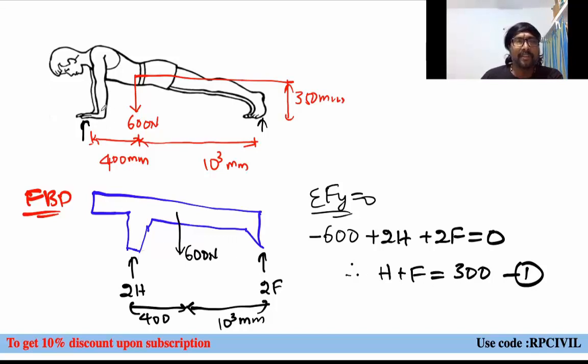Now if you observe, do you have any problem in rotation of these hands? We can rotate them, right? When you are doing push-ups like this, we can rotate your hands like this. The rotation is possible. We can rotate our legs also. Rotation of legs is also possible. So it will be taken similar to which one? A simple support, roller support or hinged support, or not?